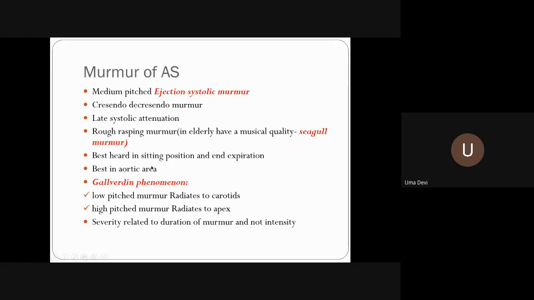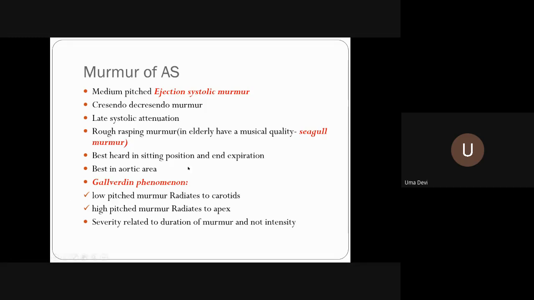Which murmur is better heard in the second aortic area? AR, ma'am. AR, yes, very good. The AR murmur, which is the valvular aortic regurgitant murmur, will be better heard in the second aortic area. Okay, so you should remember.